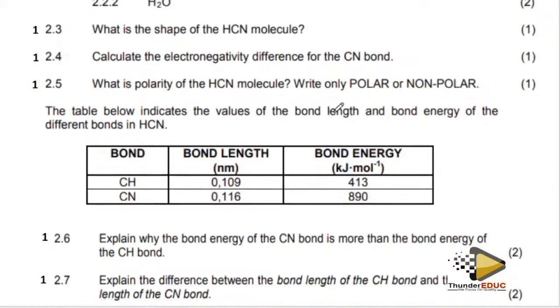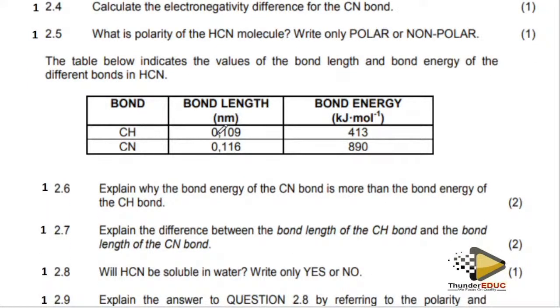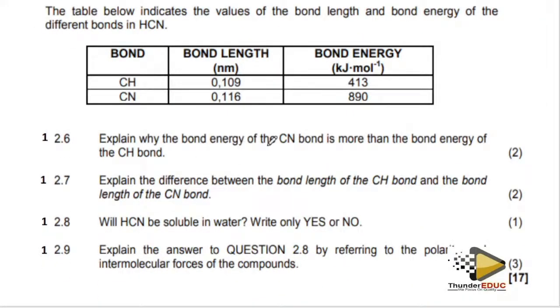The table below indicates the value of bond length and the bond energy of different bonds in hydrogen cyanide. Hydrogen cyanide, here you have this. Explain why the bond energy of hydrogen cyanide is more than the bond energy of hydrogen and carbon. Why is the bond energy of this more than the bond energy of this?